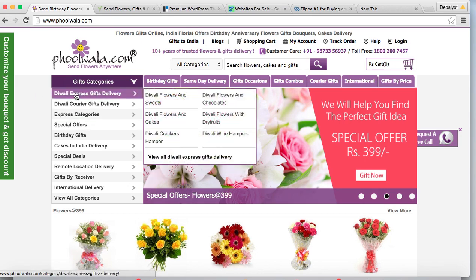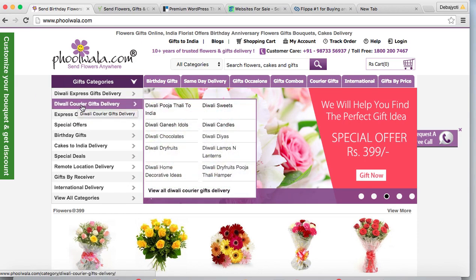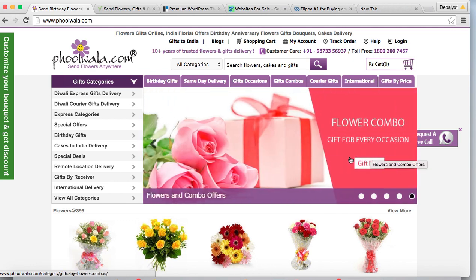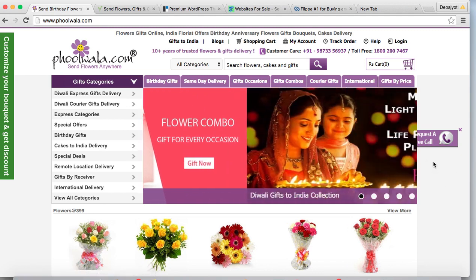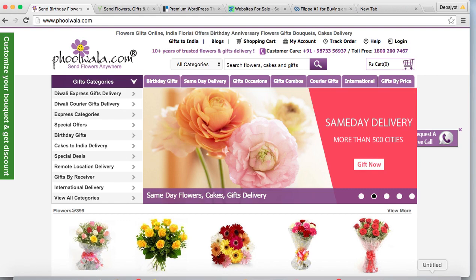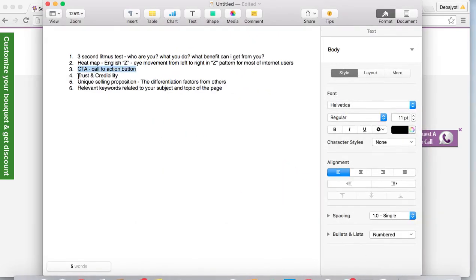Then you can see the navigational mega menu with all these categories, and you can see the moving slider where they have written about the benefits like midnight delivery, everything is there. And also you can see the call to action buttons here, gift and gift now, and also a request a call here. So this is also obeying the landing page guidelines, the first 3 points we have discussed. Now let's move to the fourth point, what is called trust and credibility.